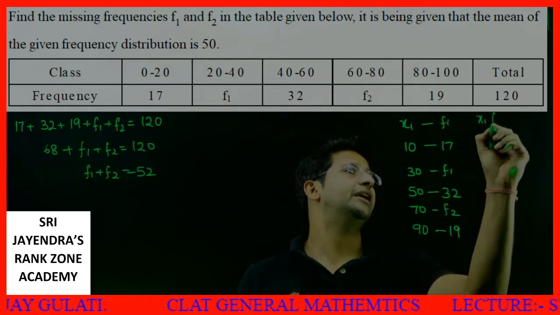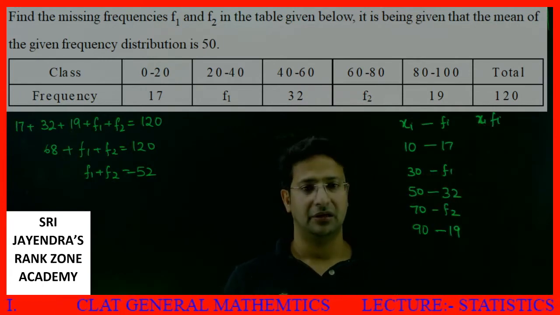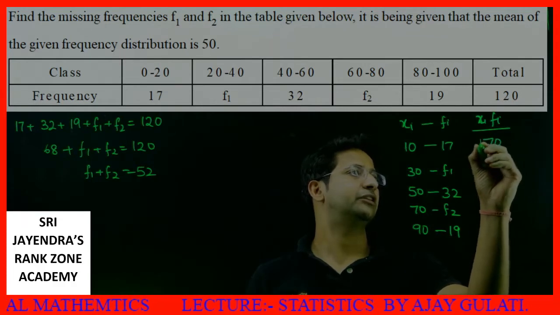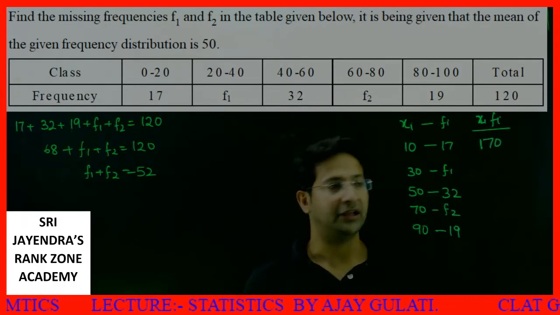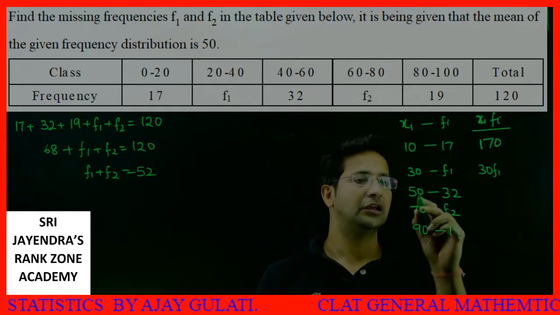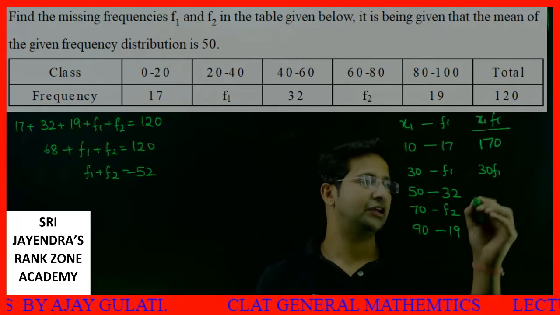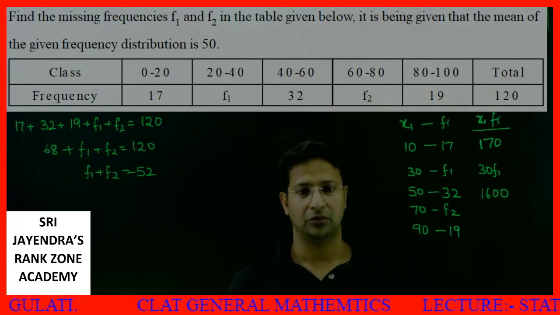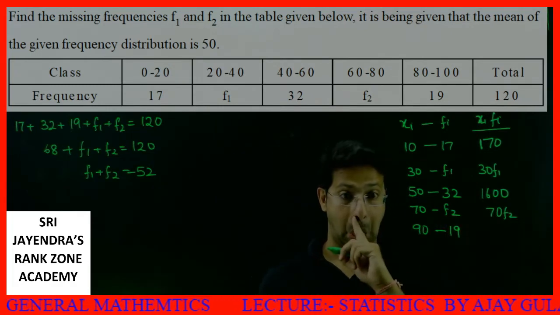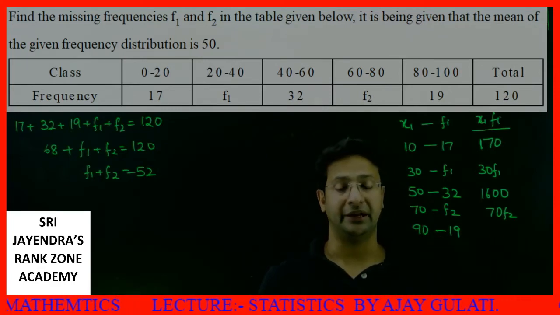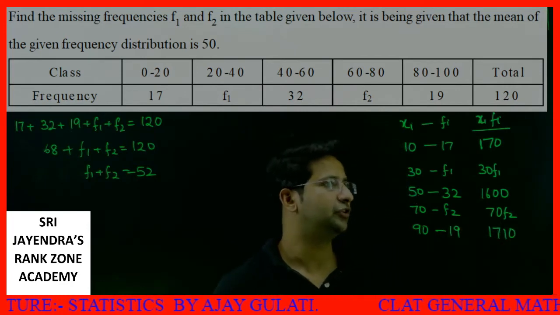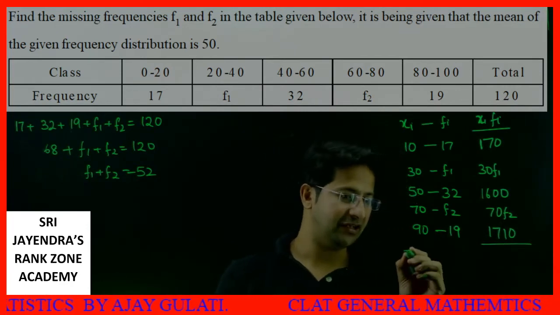What will be xi into fi? Xi into fi will be 10 into 17, which is 170. Then 30 f1. Then 50 into 32, which is 1600. Then 70 f2. Last thing, 90 into 19. 19 into 9 is 171 actually, so 1710, I'll write a 0 over here. So what is summation xi fi?